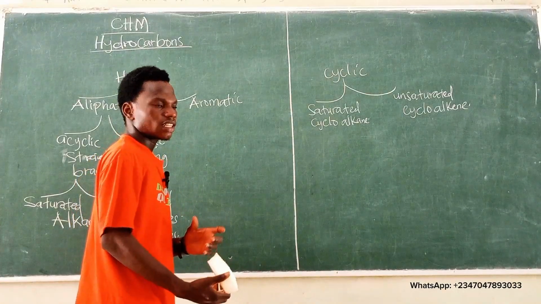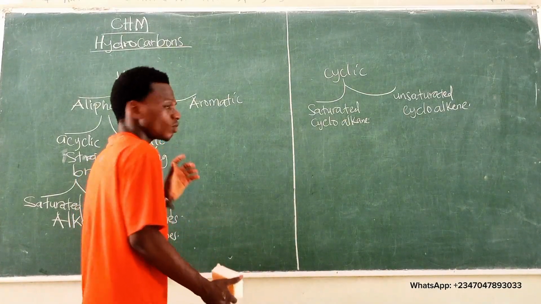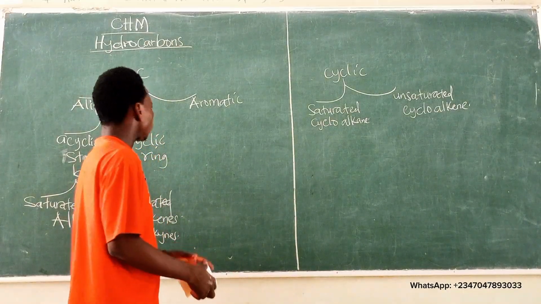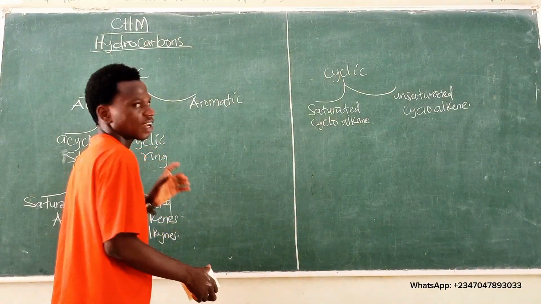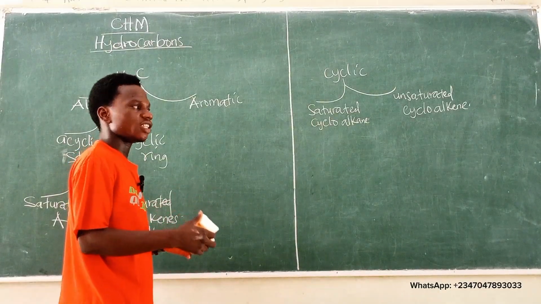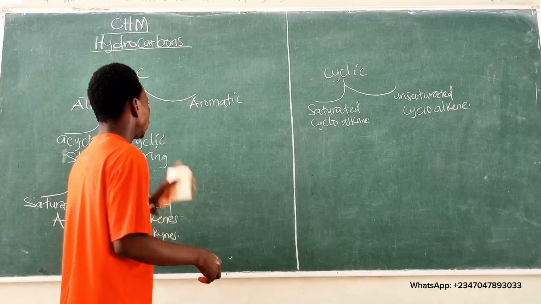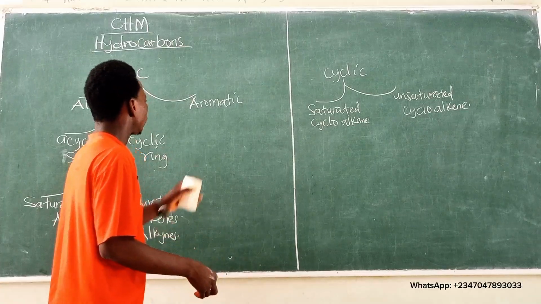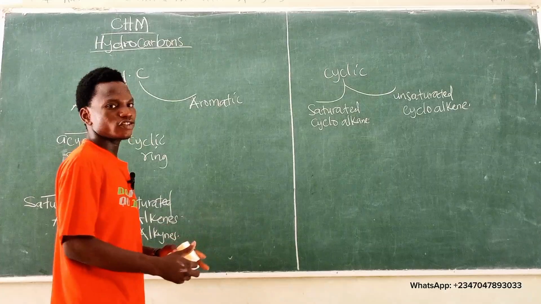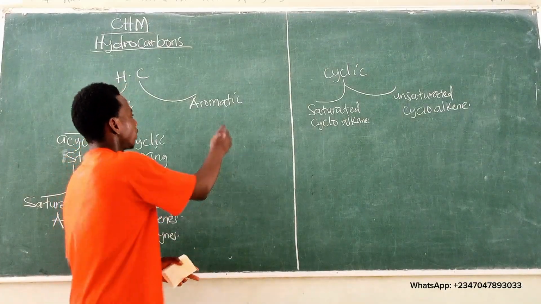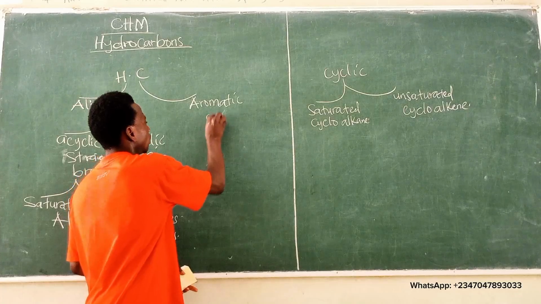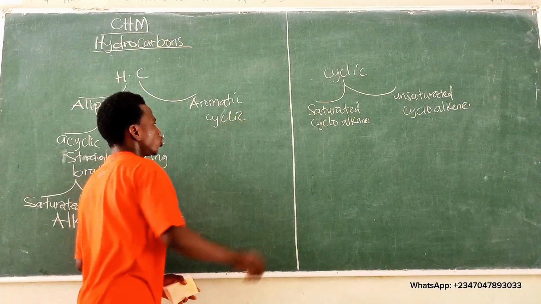For the aliphatic hydrocarbons, let me emphasize again: they contain a carbon-carbon straight chain, a carbon-carbon branch chain, or a carbon-carbon ring chain. Now, for the aromatic hydrocarbons, they have a cyclic structure.